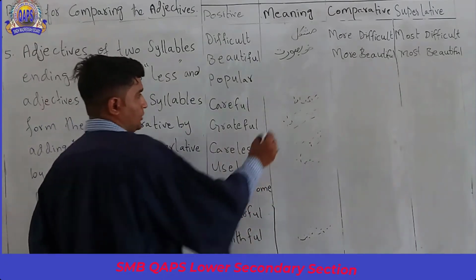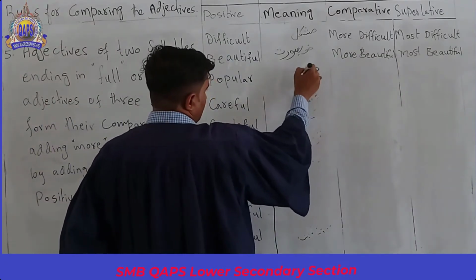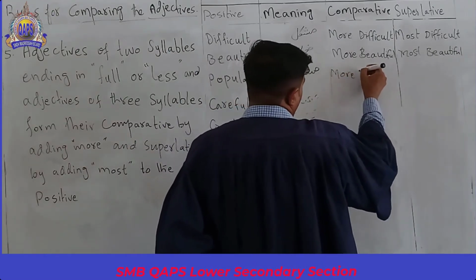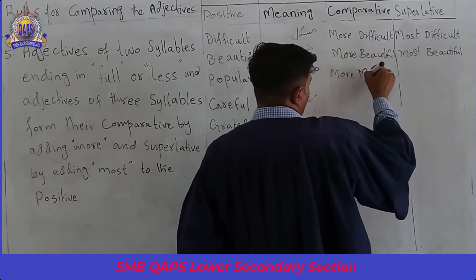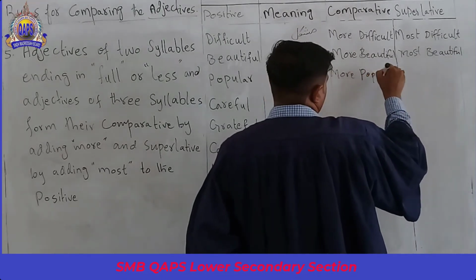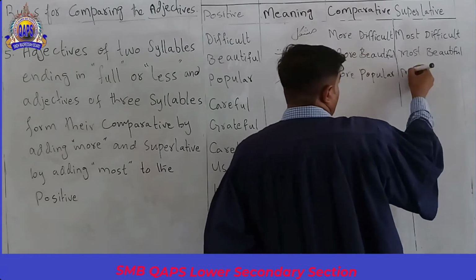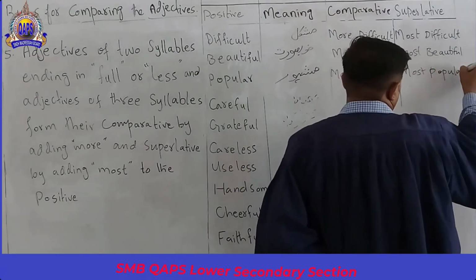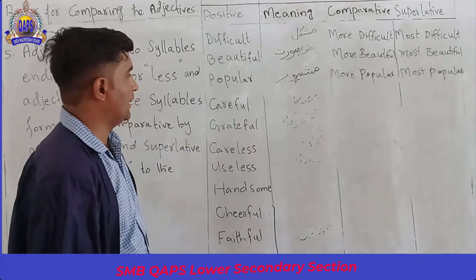Popular, famous. More popular. Its comparative is more popular, and the superlative is most popular. Next is careful.